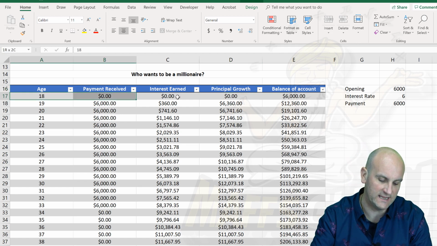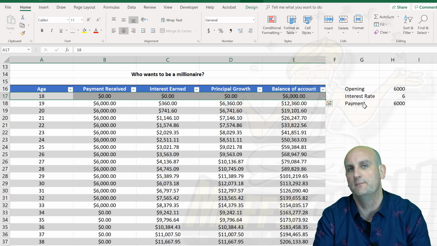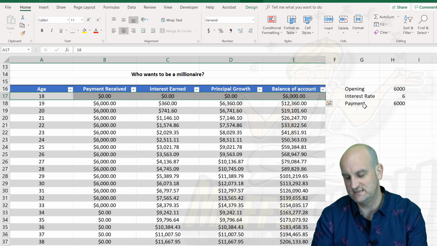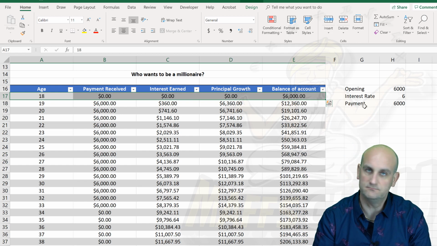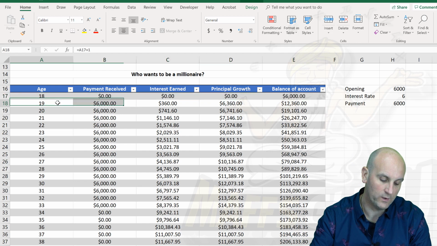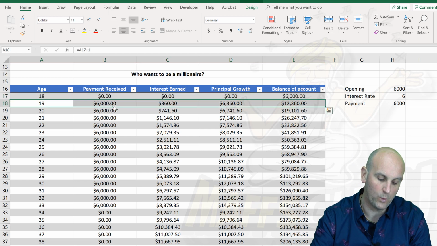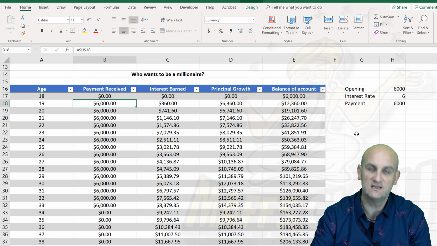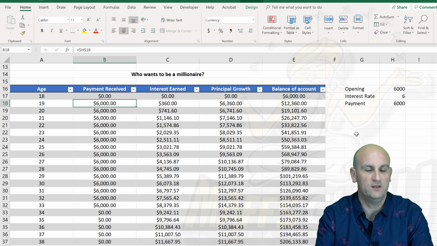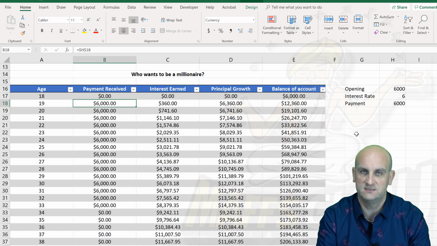So there we go. Age 18, ladies and gentlemen, I'm highlighting a column behind me that basically is saying, at the age of 18, open an account with $6,000. That's it. Just open an account, put $6,000 in it. Next year, I want you to make a one-off payment of $6,000. Now, that seems a lot, but if you save it up and then transfer it into this savings account, $6,000, that's it. Nothing more done.